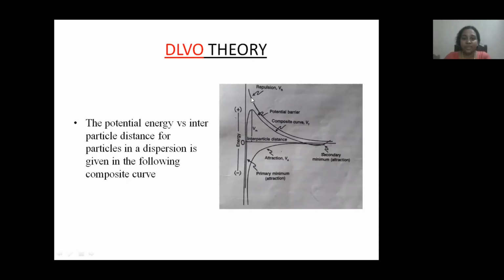By using this figure, the scientists explained the stability of a colloidal dispersion. Here you can see the y-axis represents potential energy and the x-axis represents interparticle distance. The relationship between interparticle distance and the potential energy of interaction is explained by this figure.